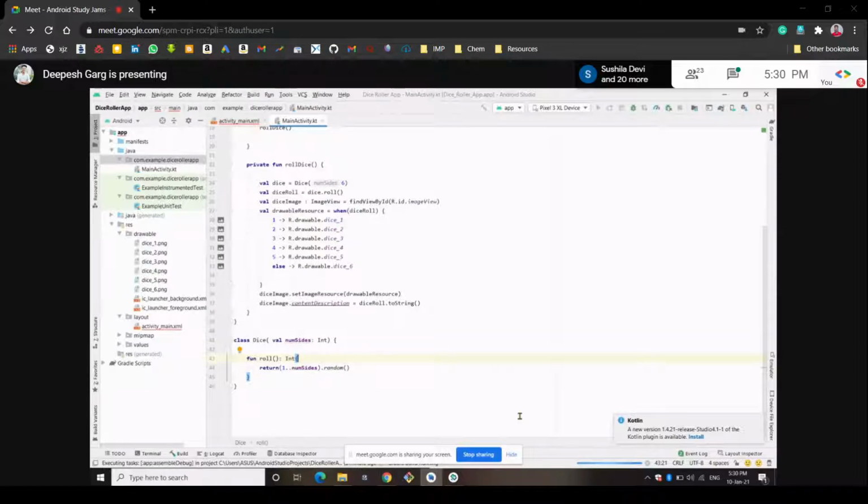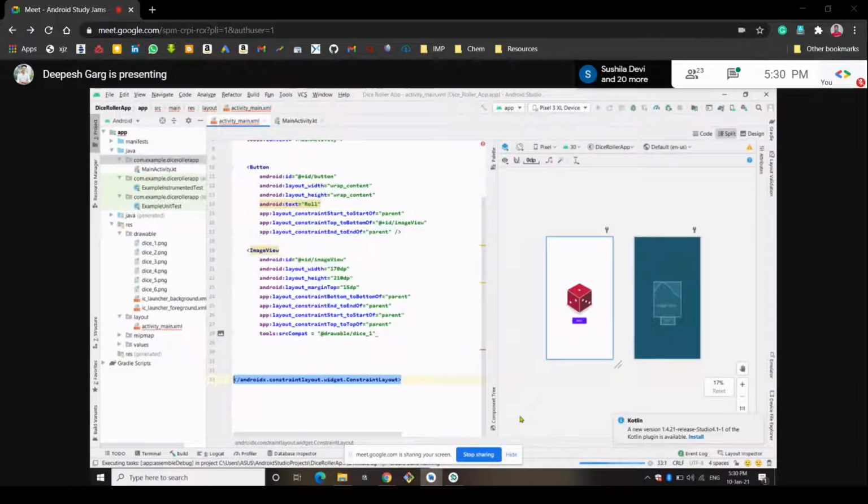Okay, so Ishika has asked to explain return 1 dot num sites. Whenever you create a function, it should return some value so that the value can get stored in the variable that we are using in the main function or anywhere else. Here we have written 1 dot num sites.